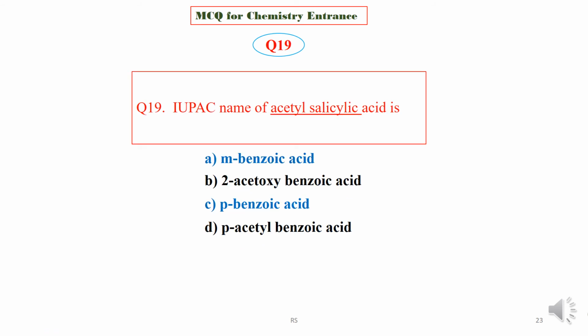IUPAC name of acetylsalicylic acid. What is the IUPAC name of acetylsalicylic acid? Choose the correct option. We are now going to check the answer key, and the right option is option B, that is 2-acetoxybenzoic acid.